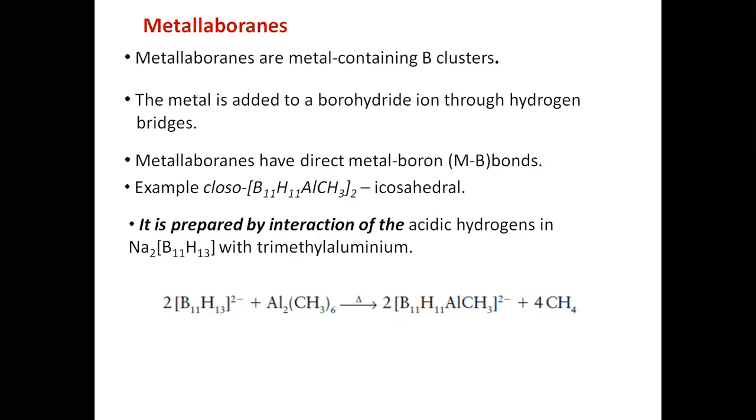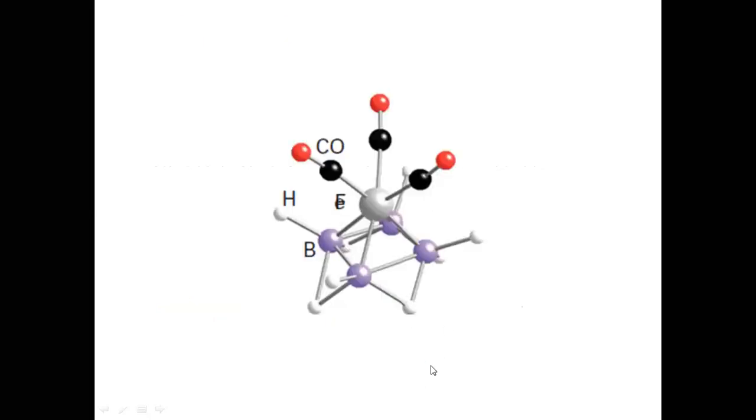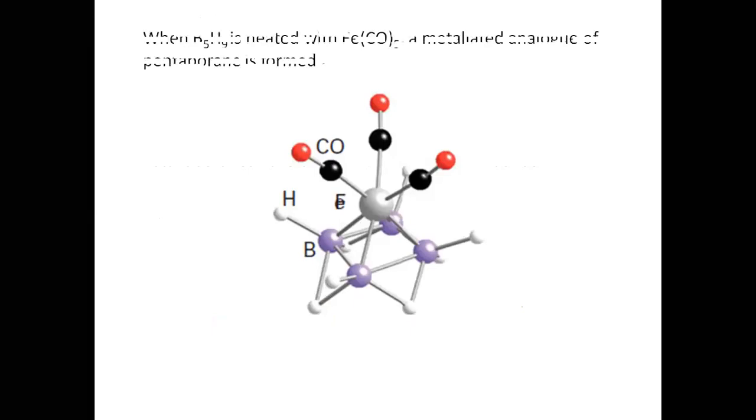So you should write at least this much about metalloboranes. Very good example is here. You can think about how it is going to form. Very simple. There was a bridge hydrogen, and the bridge hydrogen undergoes breakage, and we will get a compound like this. This is the structure of a metalloborane.